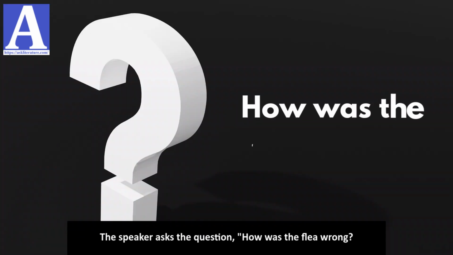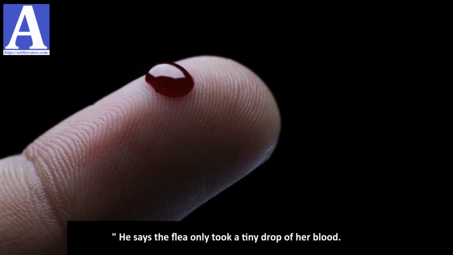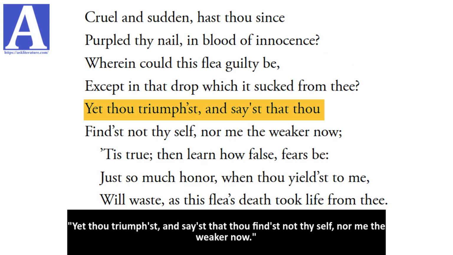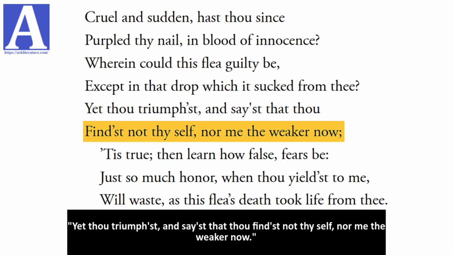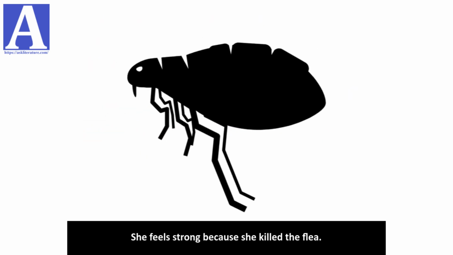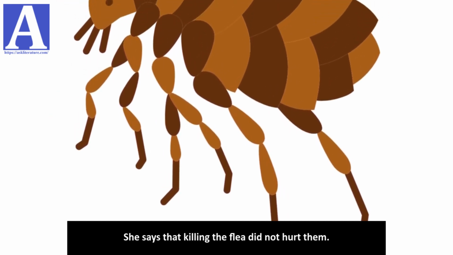The speaker asks the question, how was the flea wrong? He says the flea only took a tiny drop of her blood. It did not deserve to die. "Yet thou triumphst, and say'st that thou find'st not thyself, nor me the weaker now." Thou triumphst means you win. She feels strong because she killed the flea. She says that killing the flea did not hurt them.